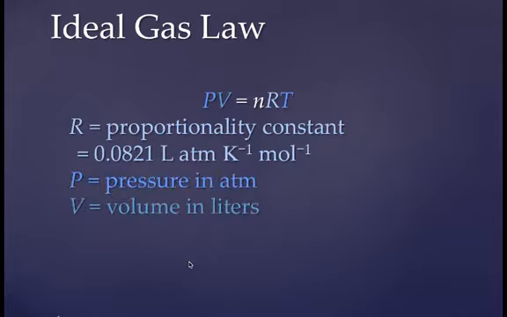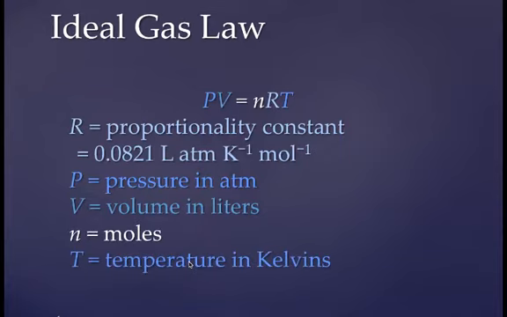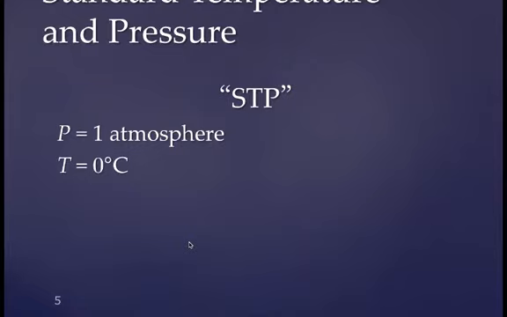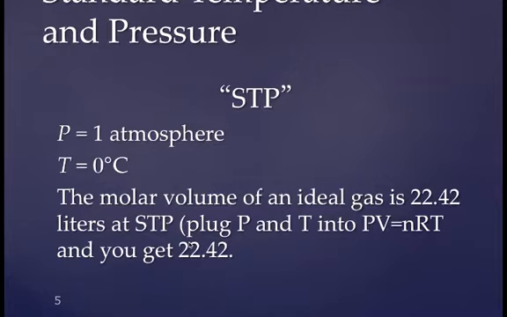The other ones are very easy for you to know. P, V, n, and T. Just remember the temperature has got to be in Kelvin or else the whole thing doesn't work. You'll see STP, and STP is just something we made up. At 1 atmosphere and 0 degrees, we call that standard temperature and pressure. So if you were to plug that in, 0 degrees Celsius or 273 Kelvin and 1 atmosphere, you would get 22.4 liters, which is probably what you were taught in Chem 1.